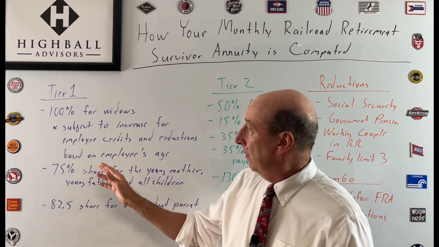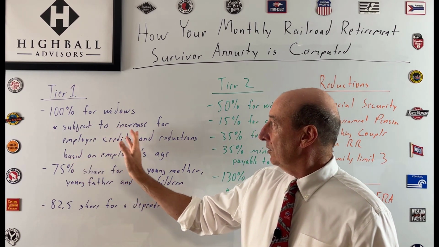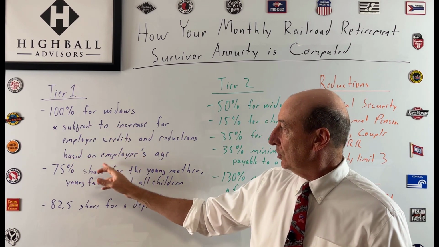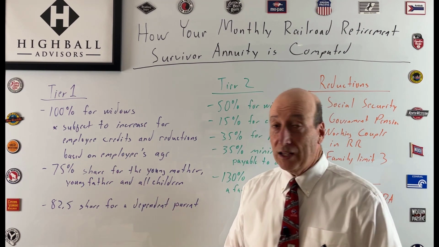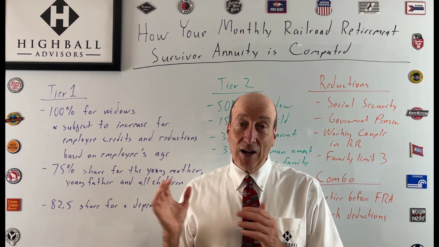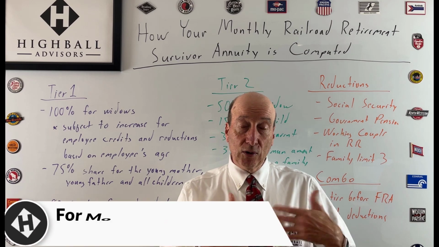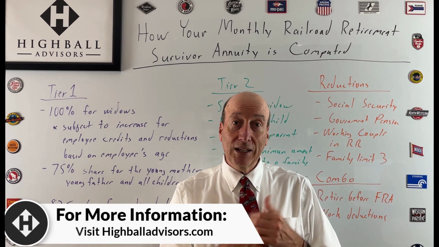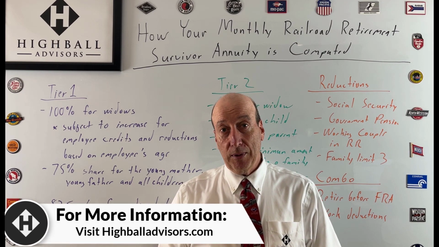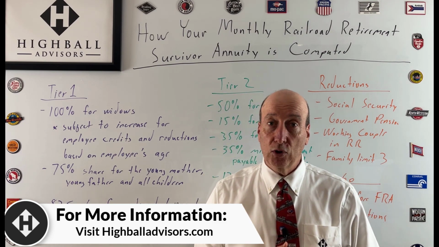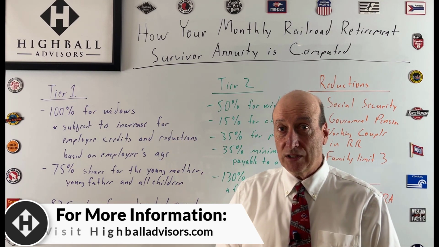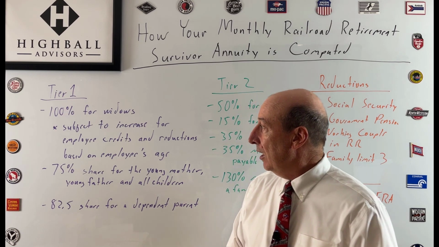Now, that's subject to increase for employee credits and reductions based on the employee's age, right? So if somebody retires early, remember that annuity gets reduced, and that's going to be the number that's set for the survivor annuity, all right? So it doesn't go back to their full retirement age. Very important fact there.